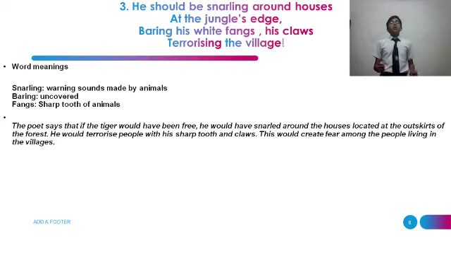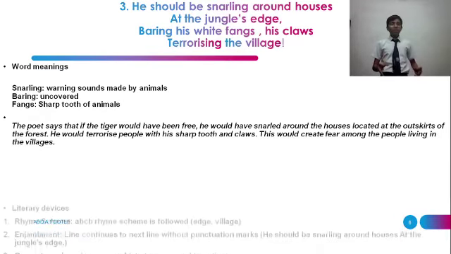The poet says that if the tiger had been free, he would have been snarling around the houses located at the outskirts of the forest. He would terrorize the villagers by showing his sharp teeth and claws. This would create fear among the people living in the villages.